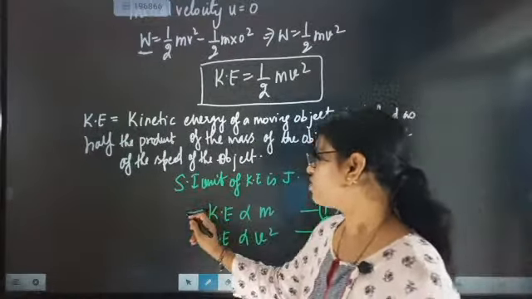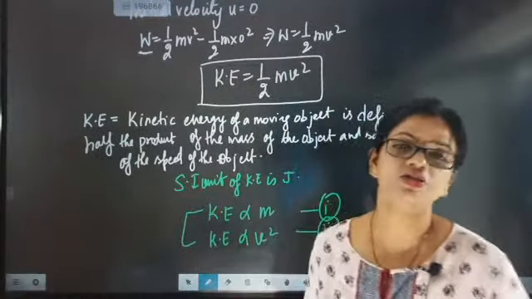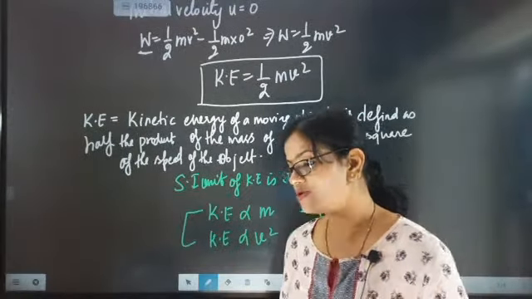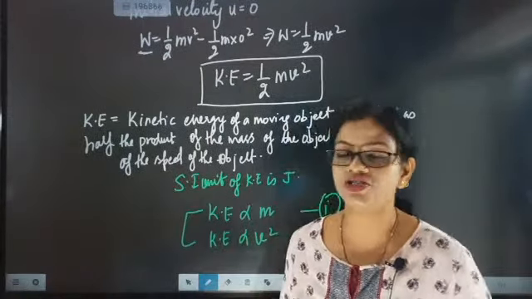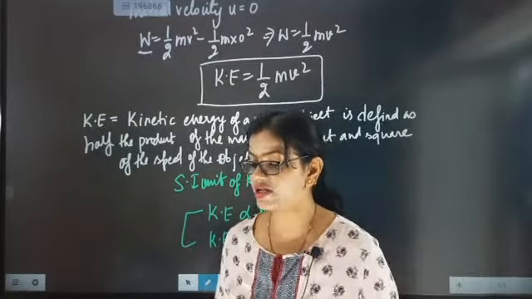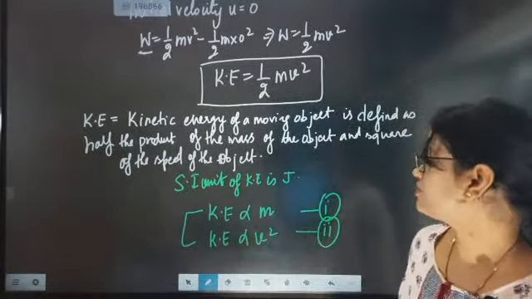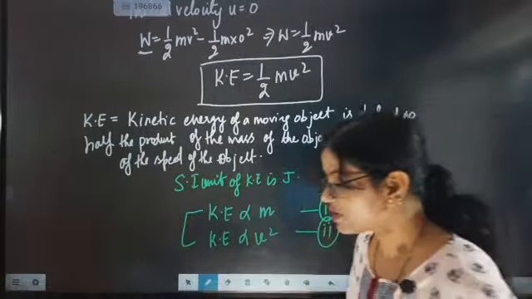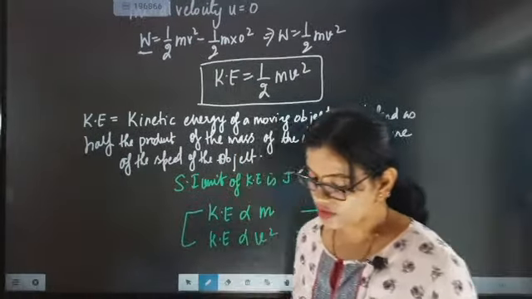So always remember that kinetic energy of a body will be dependent upon the mass of the body. How much kinetic energy the body will have will be exactly due to the mass and the velocity of the body. So these two things are there beta. Next, SI unit of kinetic energy is joule. Next important point is that define